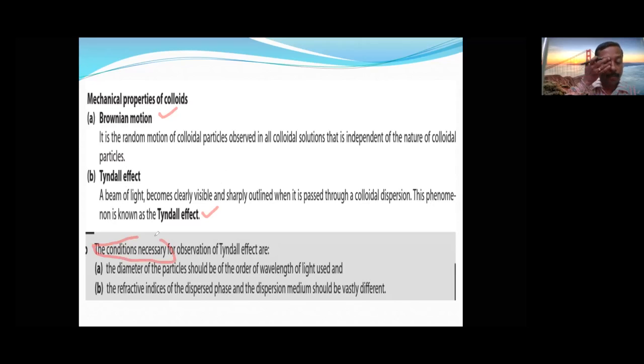First of all, the diameter, that is the size of the colloidal particle, should be of the order of the wavelength of light used. The light wavelength and the size of the colloidal particle should be almost the same or sometimes greater. And the difference in refractive index between the dispersed phase and the dispersion medium must be very high. When these two conditions are satisfied, only then can they show the Tyndall effect. Now let's see the next one.